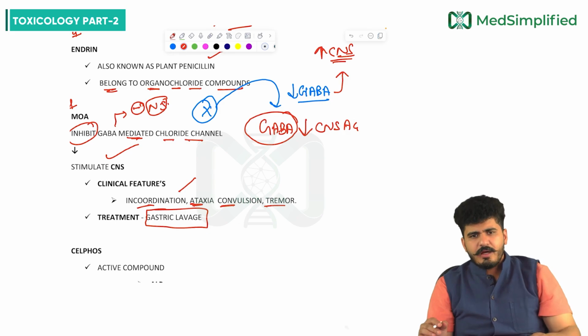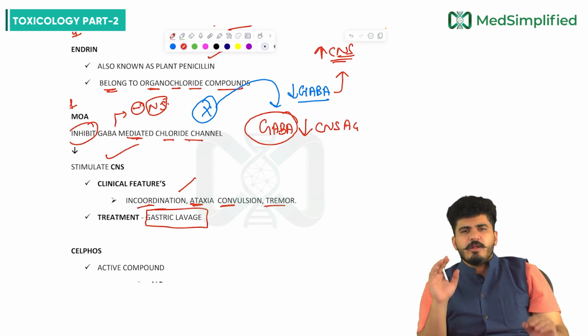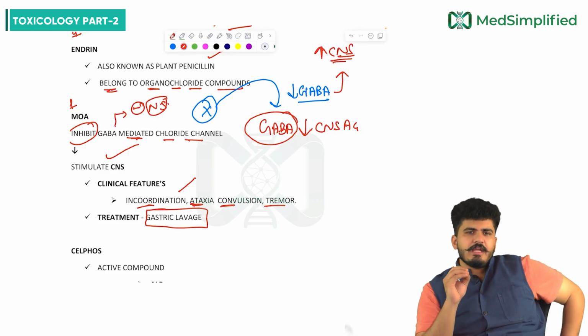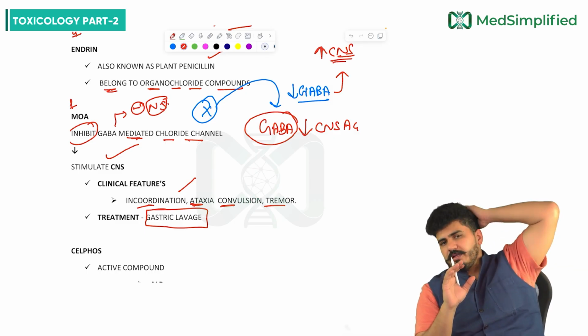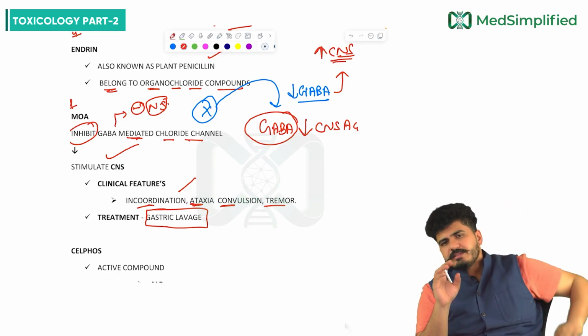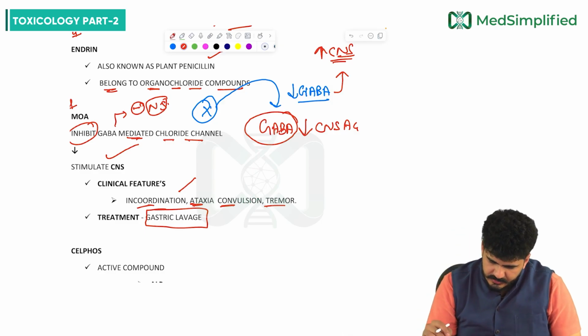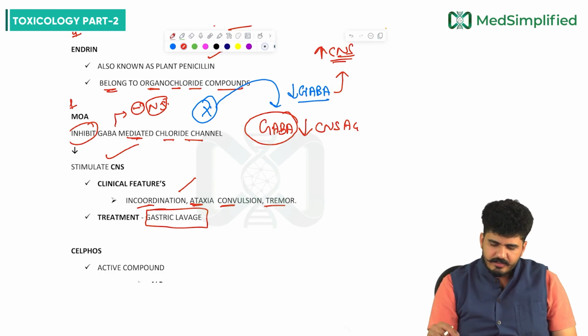Aldrin belongs to plant penicillin, my dear friends. Remember, aldrin belongs to plant penicillin, to organochloride compounds. Mechanism of action: it inhibits the GABA chloride channel and stimulates the CNS. Clinical symptoms like incoordination, ataxia, confusion, tremors, and convulsions will be there. Treatment is gastric lavage. Done, sir?